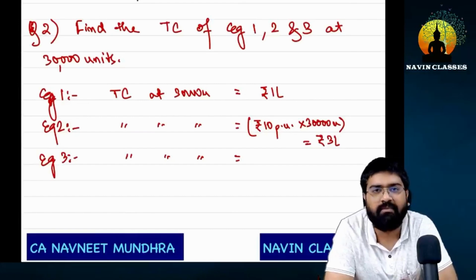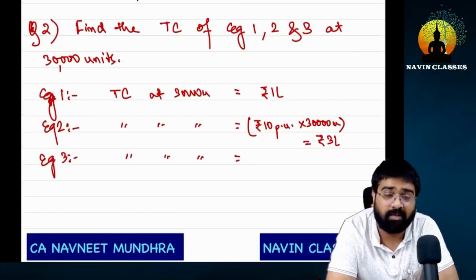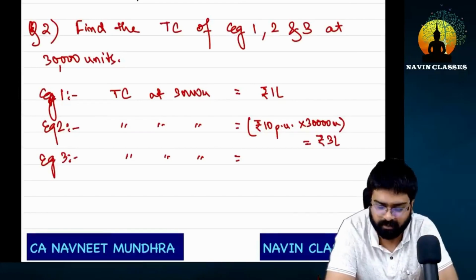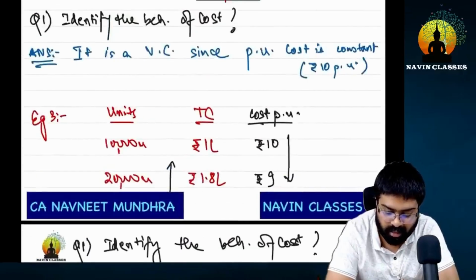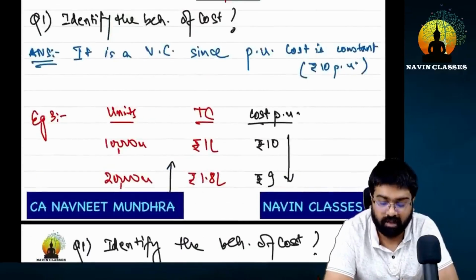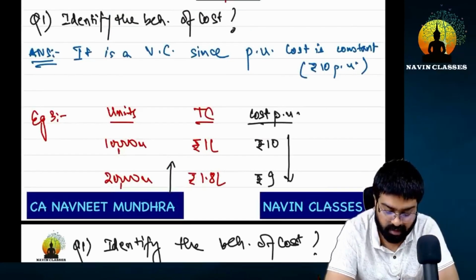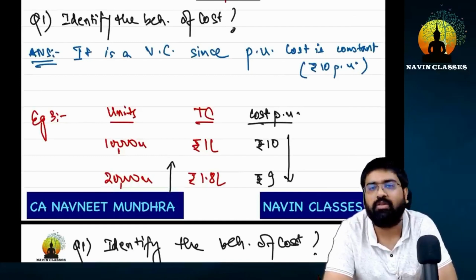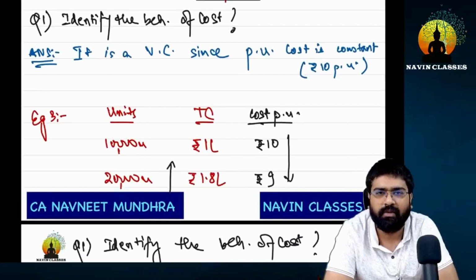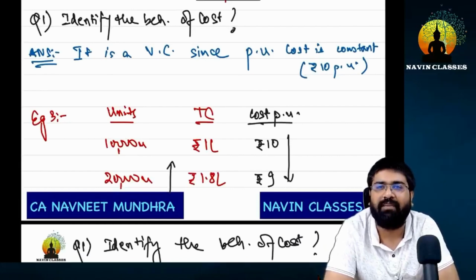But for this example 3, we are a bit confused about it. Some say 240, others say 260. Let me tell you, what are you doing wrong? If you really want to calculate for 30,000, what happens if 10,000 becomes 20,000? What will happen if 20,000 becomes 30,000? It's a very simple thing, and we will discuss this again in the next class. But right now, I'm giving you a favor.